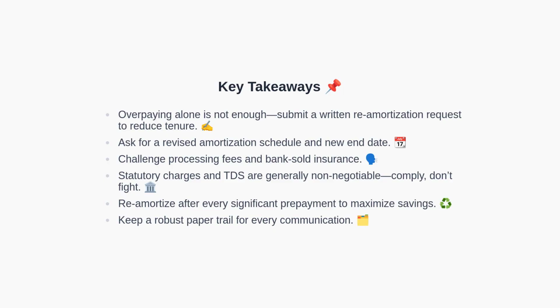Here are the key takeaways. First, extra payments alone won't maximize savings. You must submit a written re-amortization request to reduce tenure. Second, request a revised schedule and explicit end date. Third, focus negotiations on processing fees and bank-sold insurance. Fourth, treat statutory charges and TDS as compliance items. Fifth, re-amortize after each substantial prepayment. Finally, preserve a complete paper trail for all communications and confirmations.